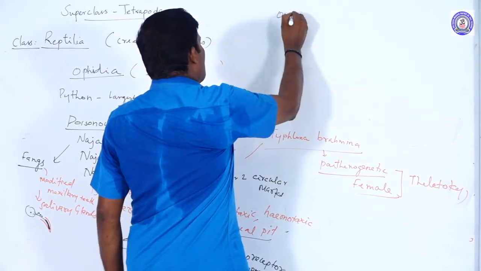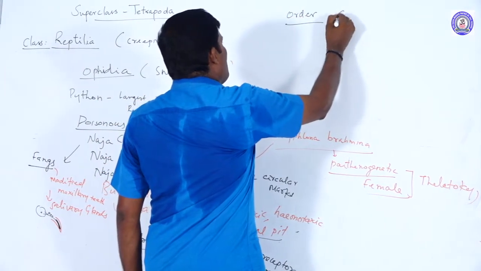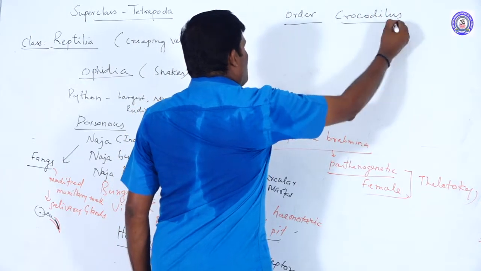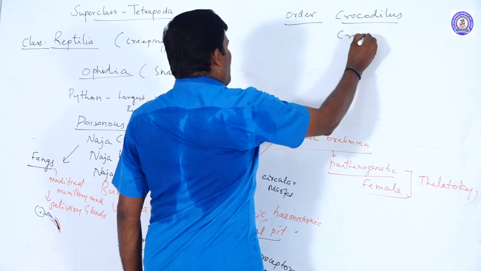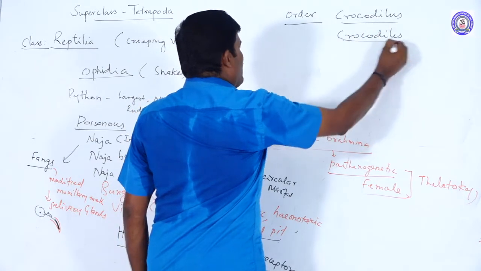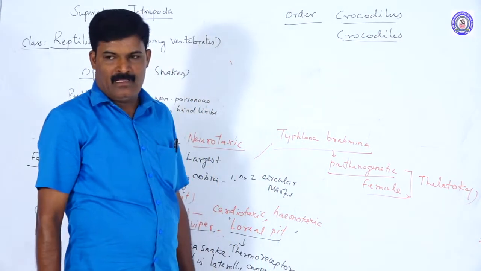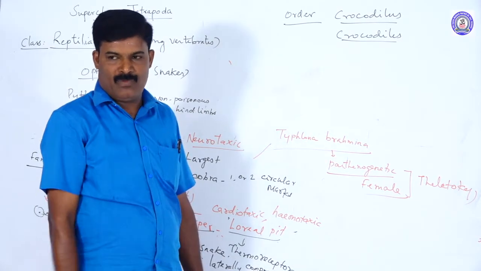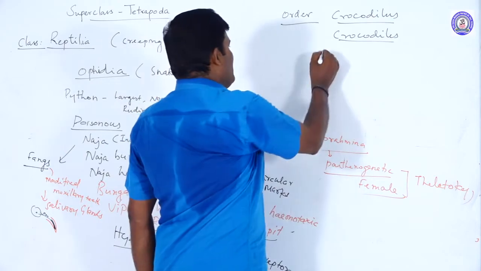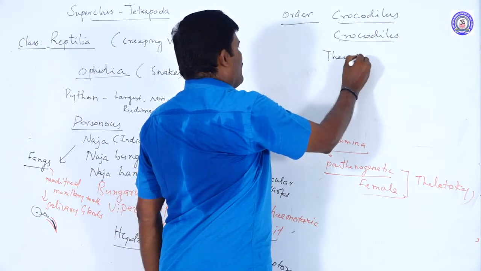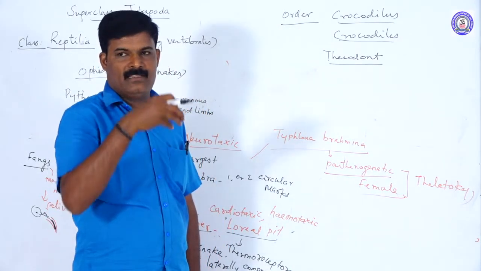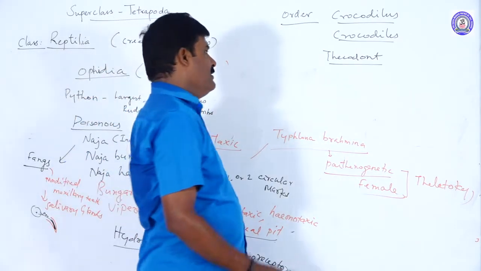The next order of Reptilia is crocodiles. For example, the crocodile. In the crocodile the lower jaw is immovable and the upper jaw is movable. The teeth are thecodont, because the teeth are firmly fixed in sockets.